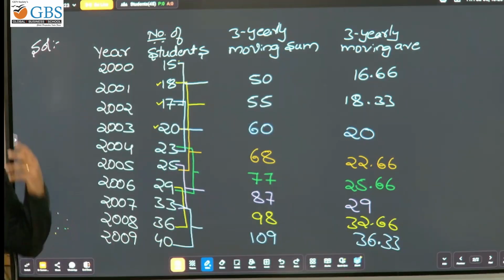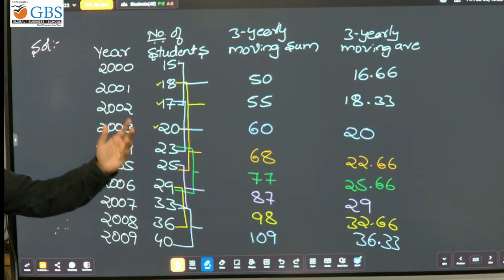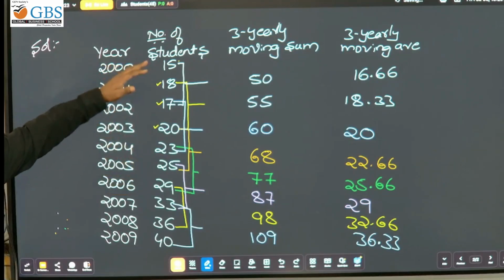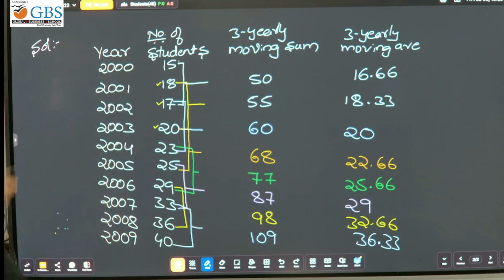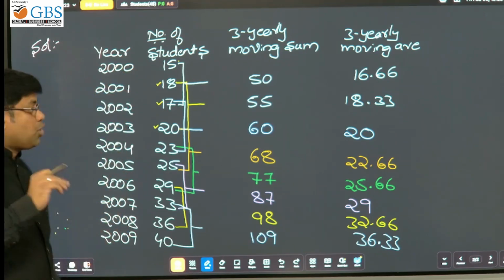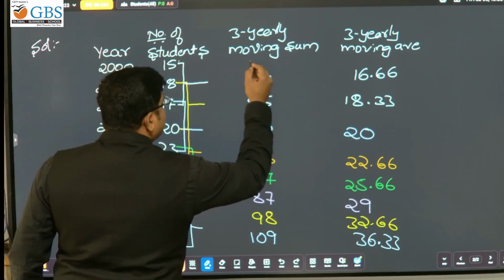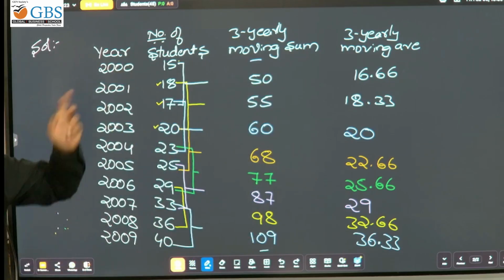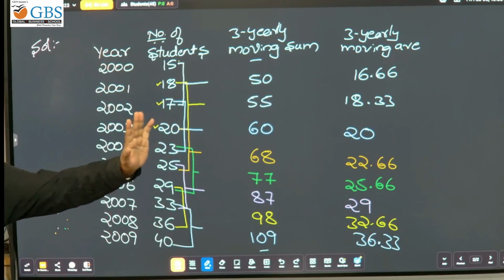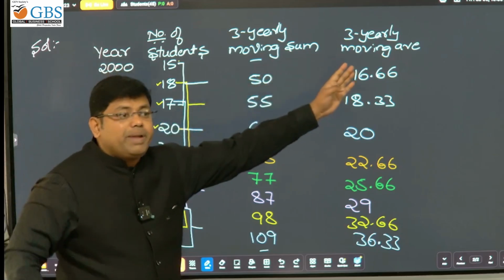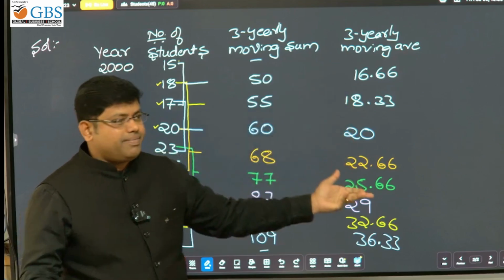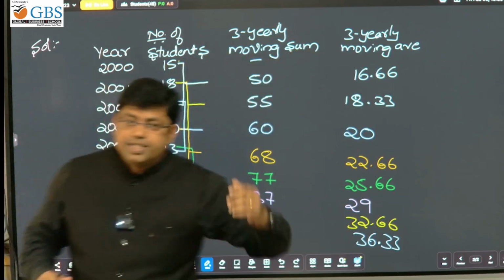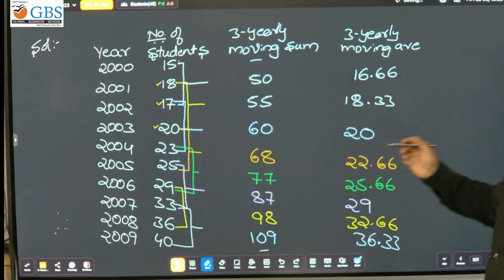Can you guess what happens in 5 yearly? Instead of 3, you need to consider 5 at a time. First you leave the first number, then take the next 5, and write the result in between, at the middle number. So here you'll get a gap at the first and the last: in 5 yearly you'll get 2 and 2. Are you with me, everyone? Then the last column should be divided by 5, very simple. That is the 5 yearly moving average.